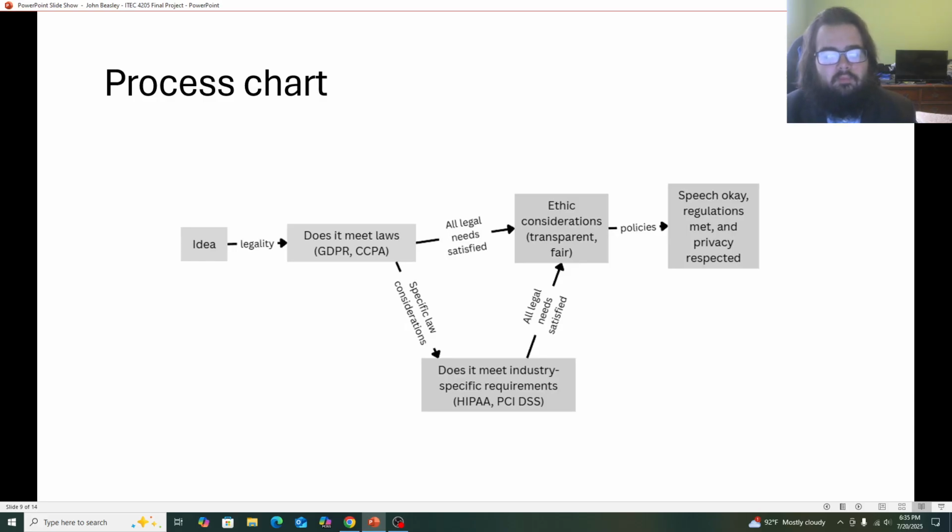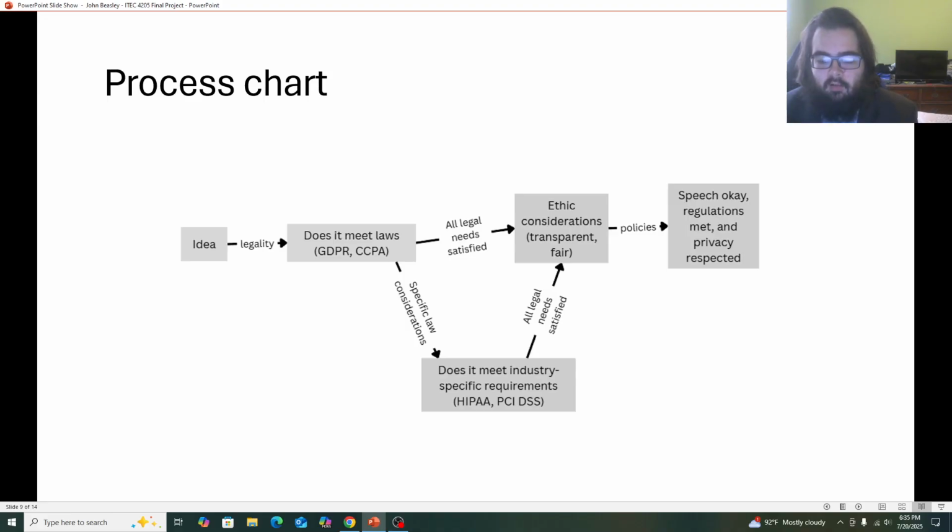So it starts with an idea of what we're wanting to do, a case study. Are we doing a new policy? Are we collecting people's data? What are we doing? We want to first make sure it follows the law, GDPR, CCPA, and where we're operating. Are there going to be specific laws that are specific to our industry to consider, like health industry with HIPAA or credit cards with PCI DSS?